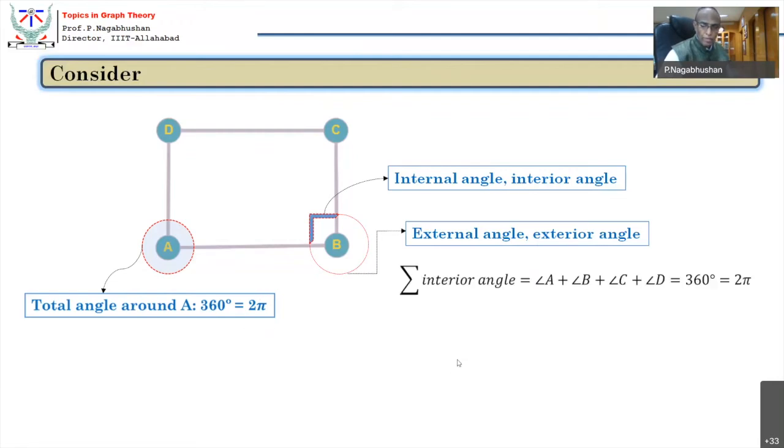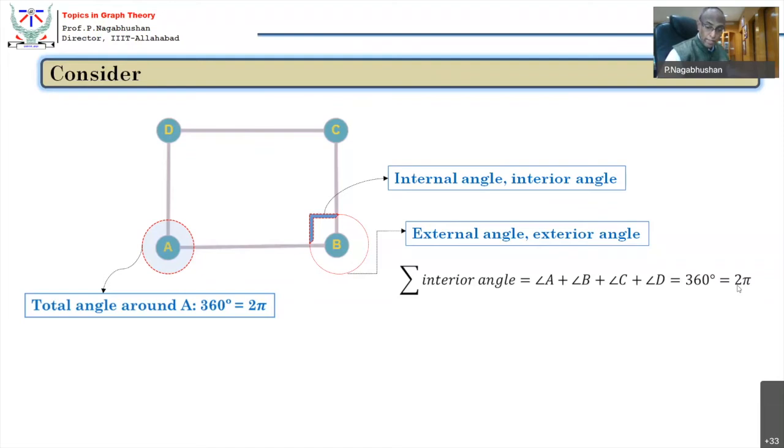What is the total interior angle because of A, B, C and D? In a quadrilateral, the sum of the interior angles is 2 pi, which is 360.